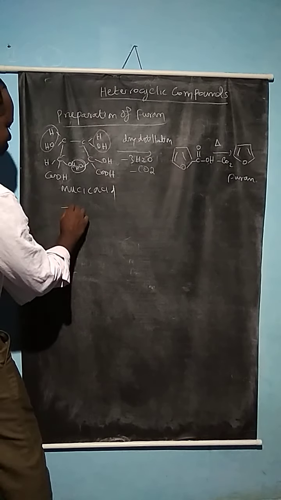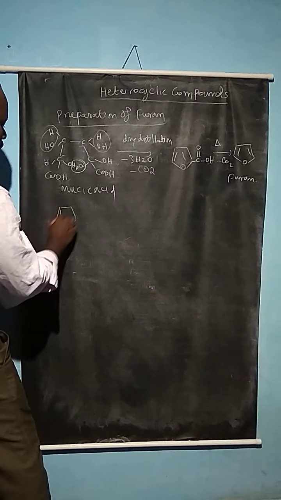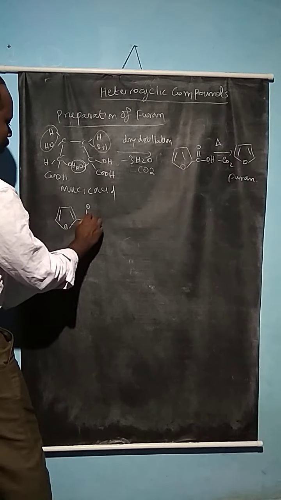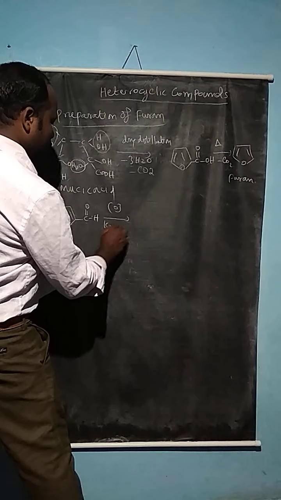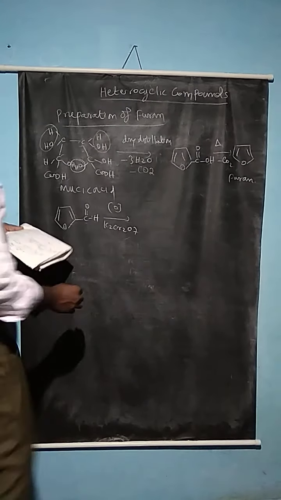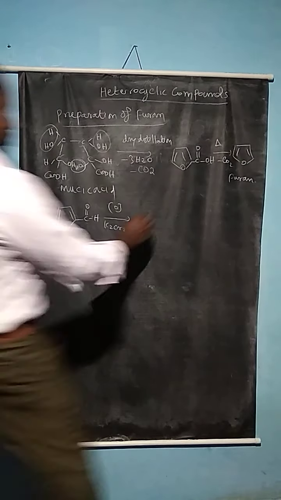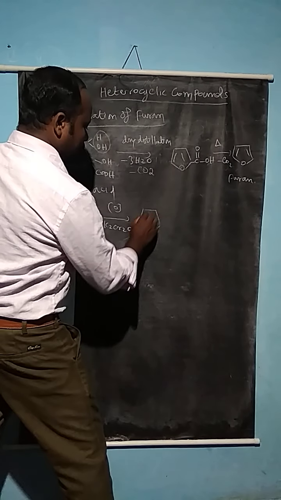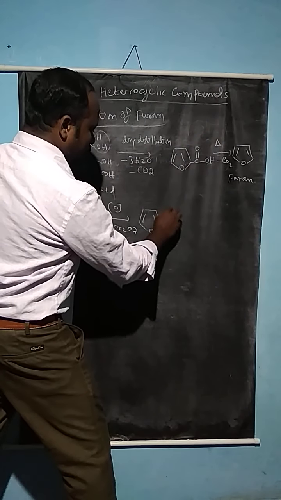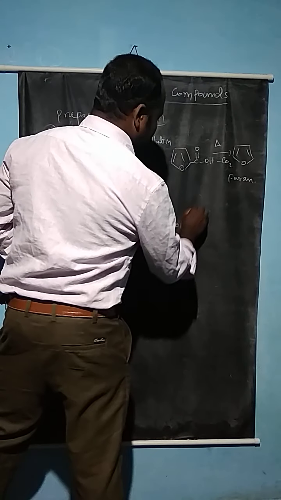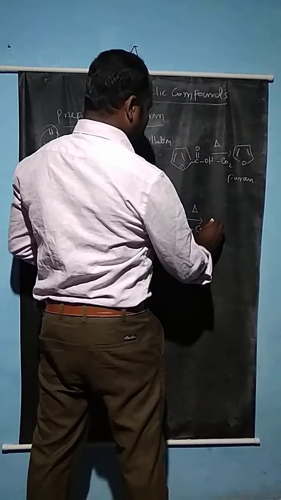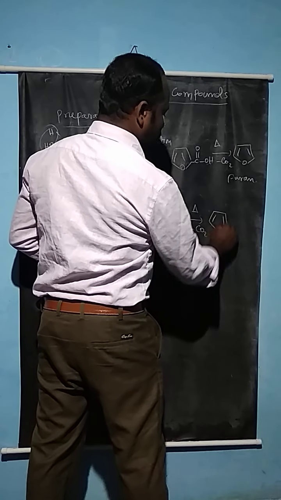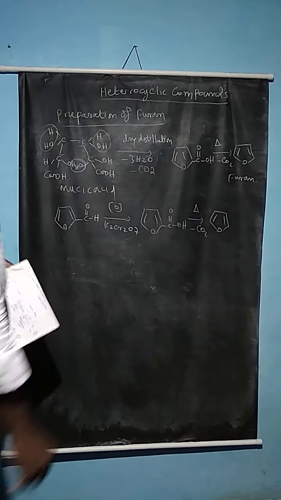So now the preparation from the aldehyde group. So furfuraldehyde, a substituted furan aldehyde, undergoes reaction with an oxidizing agent like potassium dichromate, K2Cr2O7. Here the oxidation reaction takes place and furoic acid is formed. So the furoic acid, COOH, is formed whenever the aldehyde is oxidized. Under the decarboxylation reaction, minus CO2, the furan compound is actually obtained. So this is the furan compound.